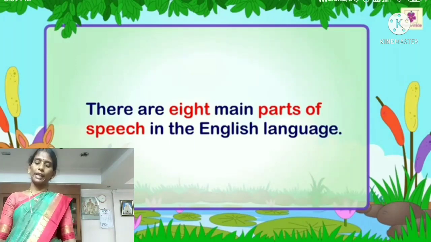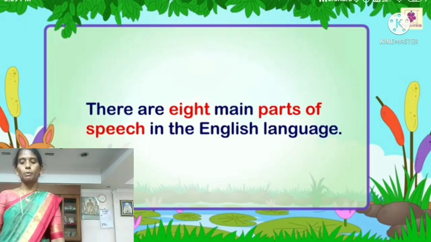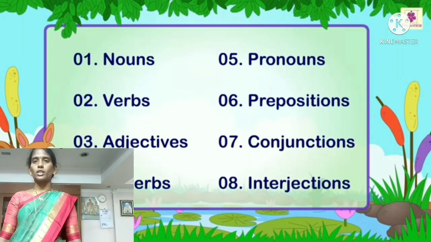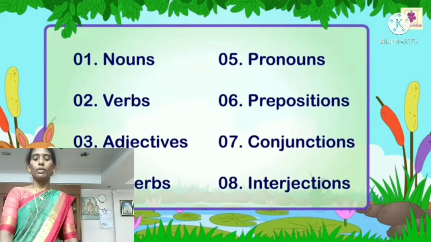There are 8 main parts of speech in the English language. Those are: first one noun, second one verbs, third one adjective, fourth one adverbs, fifth one pronouns, sixth one prepositions, seventh one conjunction, and eighth one interjections. In this session, I will explain these parts of speech briefly.